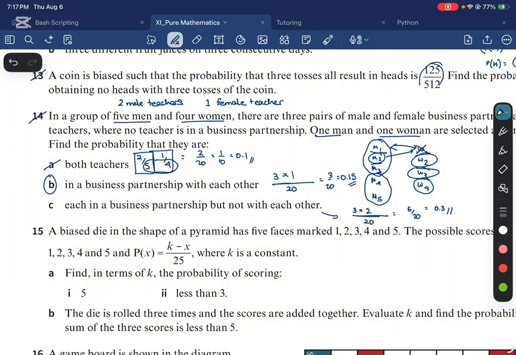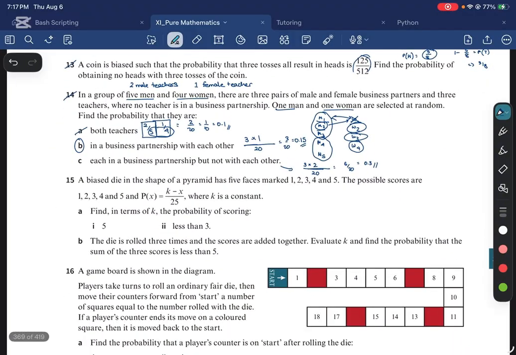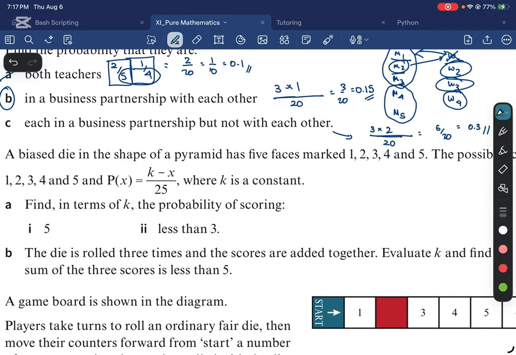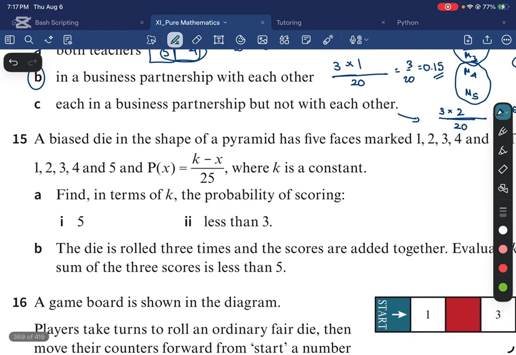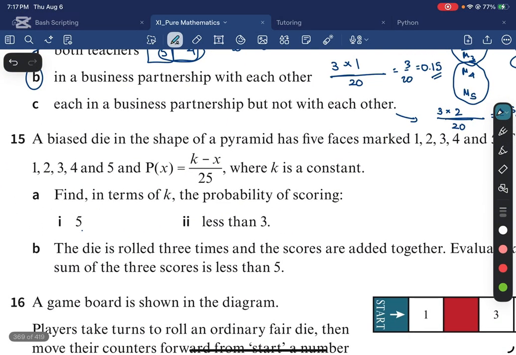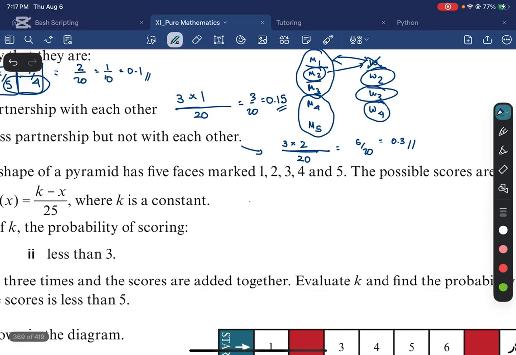Alright, so we are done with question 14. A biased die in the shape of a pyramid has 5 faces marked 1, 2, 3, 4, 5. The possible scores are this, and basically the probability of getting any value is given. Find in terms of k the probability of scoring a 5. Alright, so the probability of scoring a 5 is just P5, which is (k minus 5) over 25. So that is what they want.